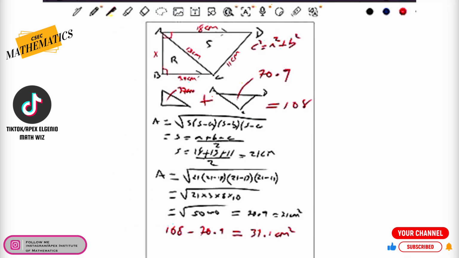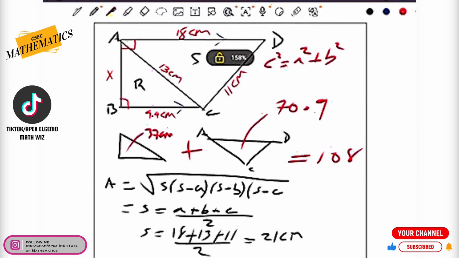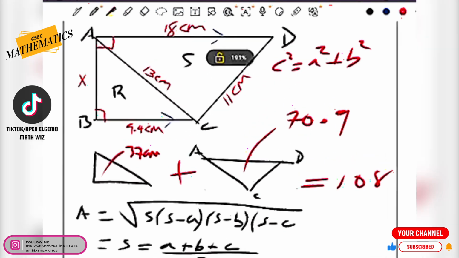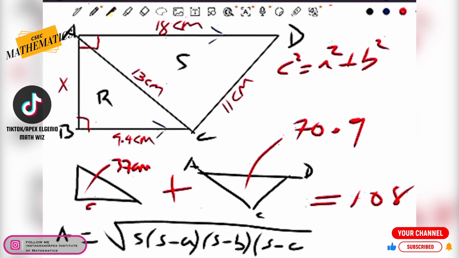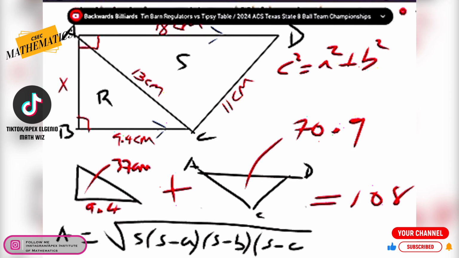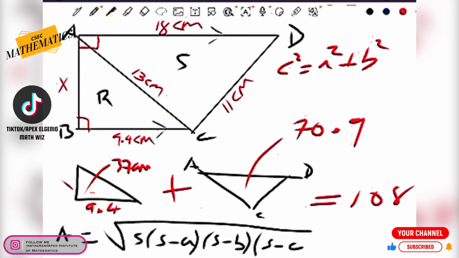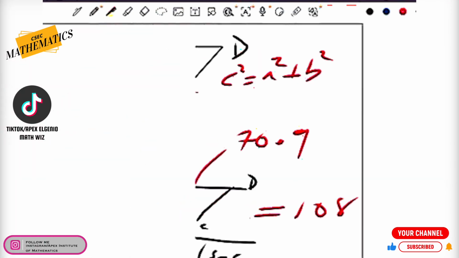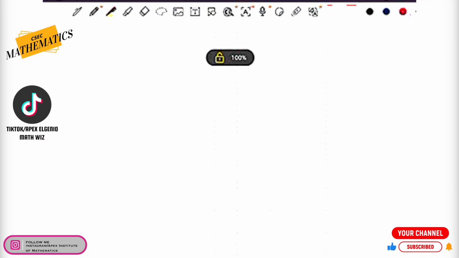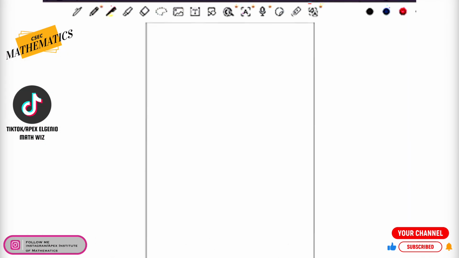So my apologies guys. Now, since we have this area to be 37 and we have this side, remember we said that this side is 9.4. This is why it's important to also break the diagram apart. It does help you to keep your focus on one particular diagram. So here, this is 9.4. That's the base, and we're looking for x, which is the height, and we have the area. We could therefore use the formula for the area of a right angle triangle.